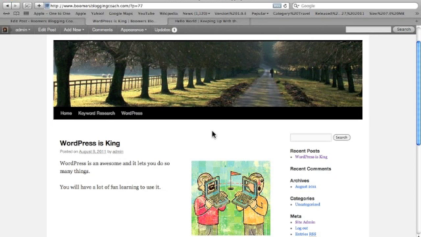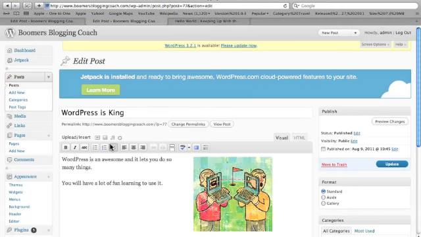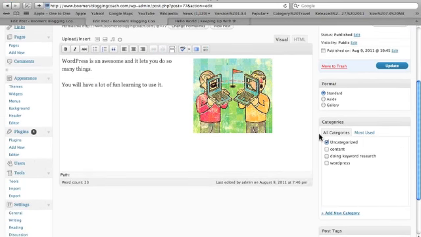Think a lot about the pages that you want to show up on your main nav bar right up here, and then think about how you want to organize your website and create those categories, because every time, this is one thing I didn't show you, let me go back and show you this, but every time you are writing a post, you want to come over to the categories and you want to tell WordPress where you want to organize, where you want to put this, under what. It's kind of like a filing cabinet. What folder do you want to put this in? This is about WordPress, so I'm going to put it in that WordPress category.